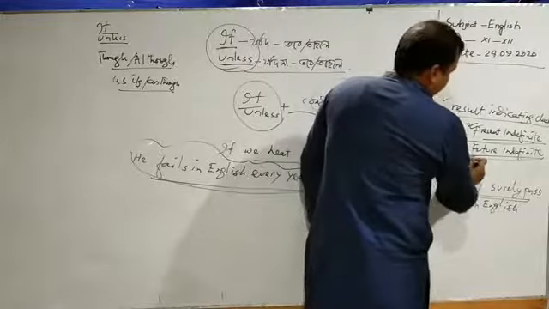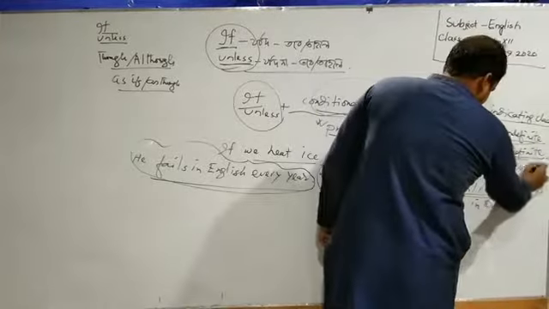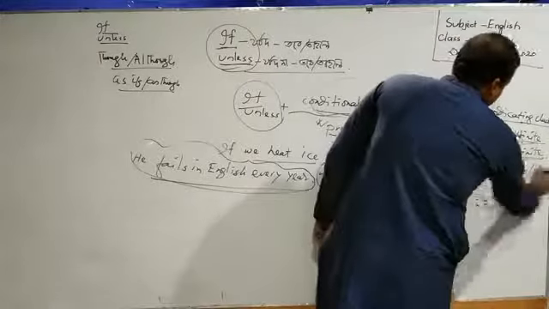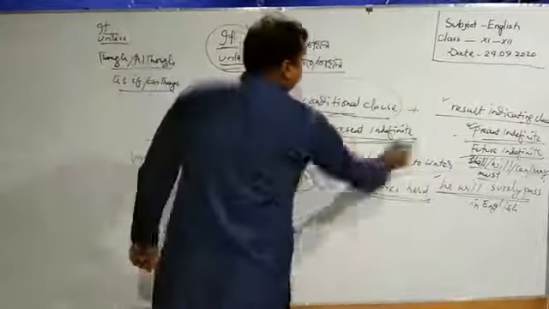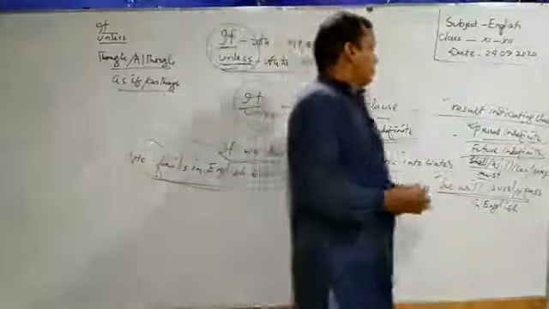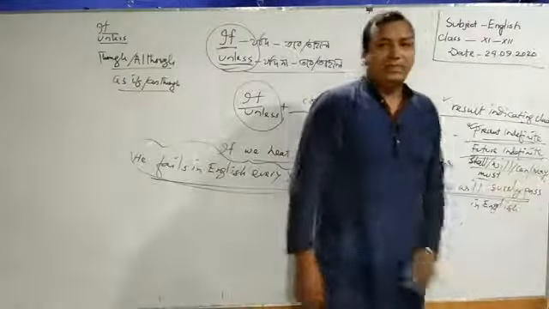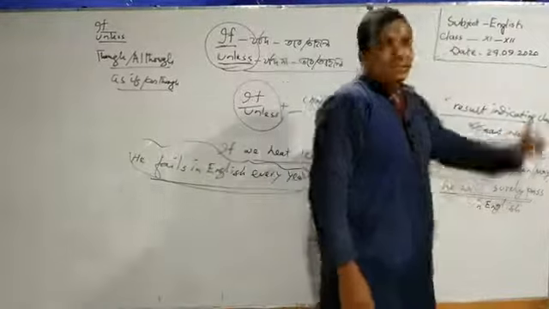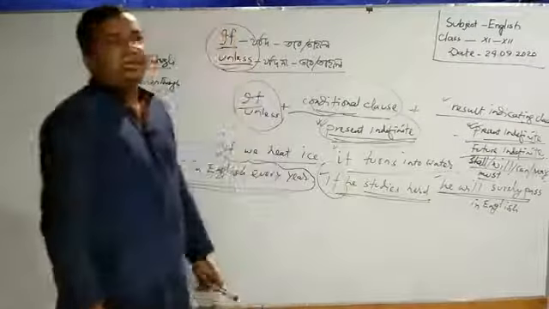Suppose you are allowed to use shall, will, can, may, must, and so on. I mean the present form of the modal. As there is the present indefinite, I mean simple present form, in the conditional clause, you are allowed to use here the present form of modal auxiliaries, and then these auxiliaries are followed by the present form of the main verb, and also you are allowed to use simple present tense, I mean present indefinite. So, this is called present condition.